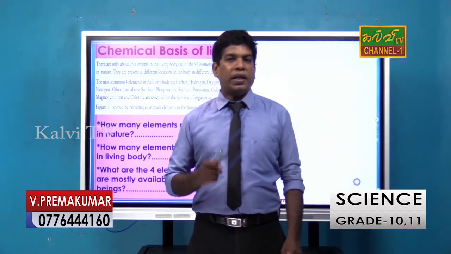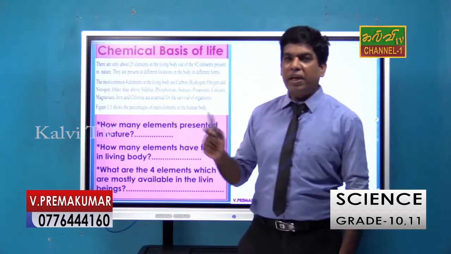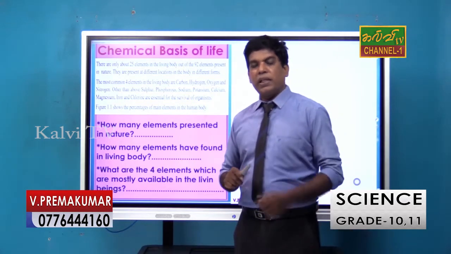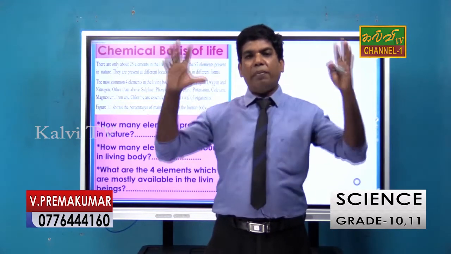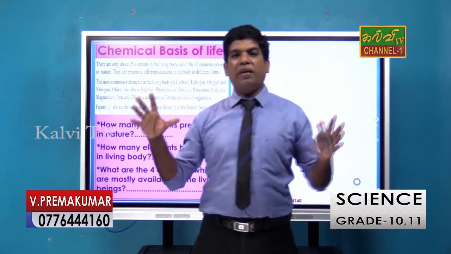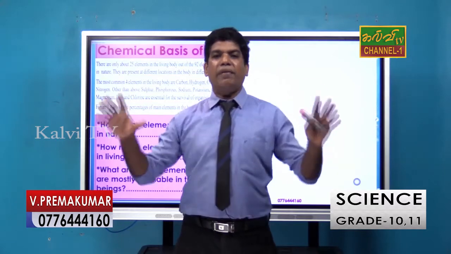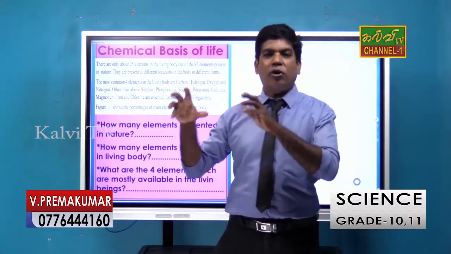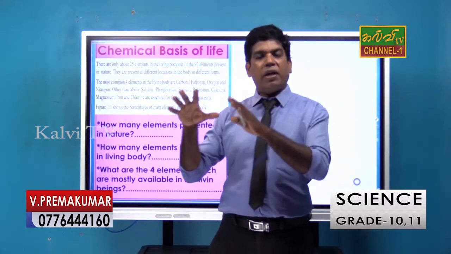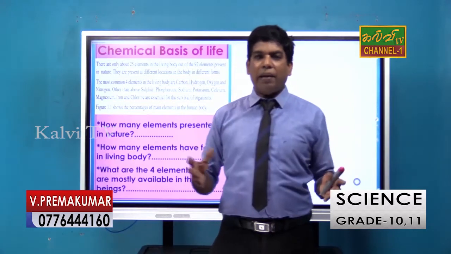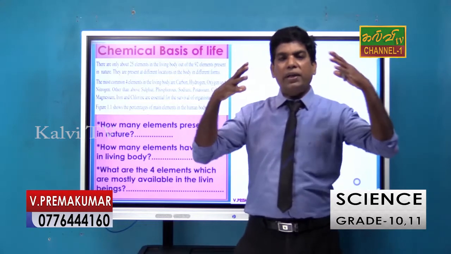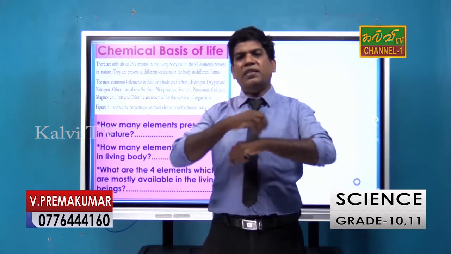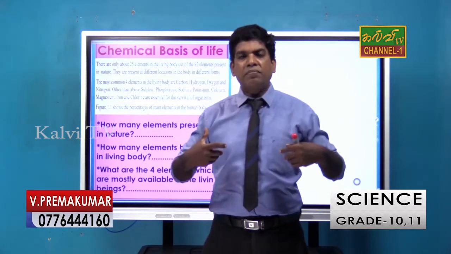The unit 1 in grade 10 is the chemical basis of life. Chemical basis of life means there are so many chemical compounds available in our environment. Not only the environment, each and every organism also consists of chemical compounds. For example, in my body I have proteins, carbohydrates, bones, skin and organs, so everything is there.